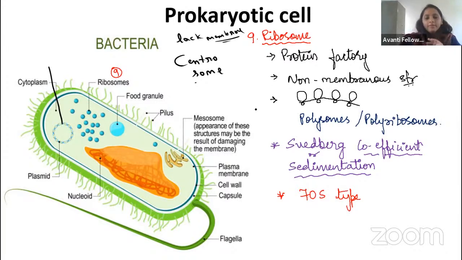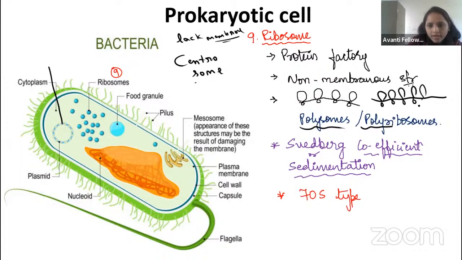Okay. So here what happened? For the one mRNA, so many ribosomes will attach and synthesize the protein. In which condition will it happen? Whenever that protein is required in a large amount. At that time, this type of polysome will be formed, guys. Polysomes we will call it, or a polyribosome. See here, a single mRNA is there, then so many ribosomes are there. That's why we call it a polyribosome.